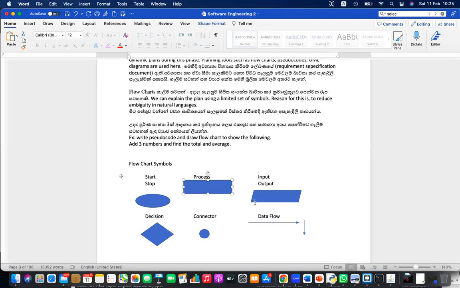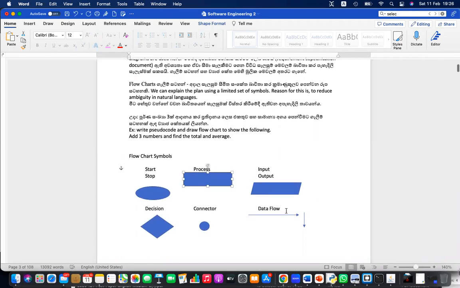Right? Symbols can formally explain what's really going on. Therefore, symbols are given more priority. And also it is easy and nice to read and understand, easy to present. And everyone use same set of symbols, so it is formal. Right? That is why we are going to learn about this flowchart drawing thing.